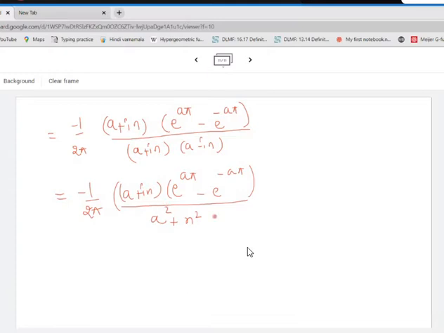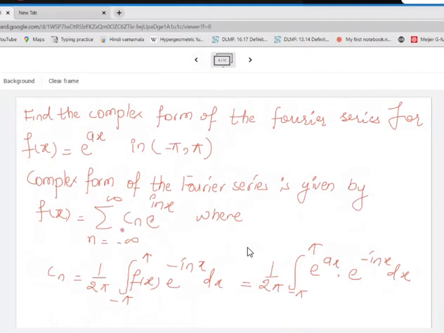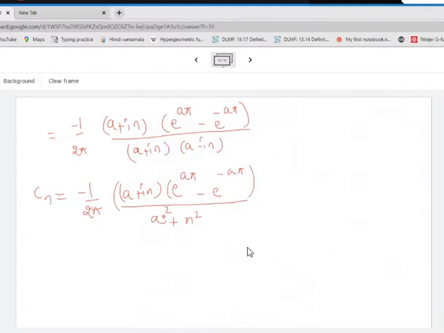Okay, so this is the expression for Cn. So what we got is the Fourier series, which is nothing but summation Cn e raised to inx, where the Cn value we have just now found, and it turns out to be this expression.